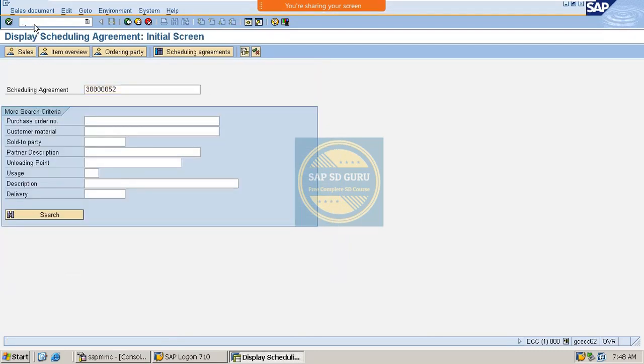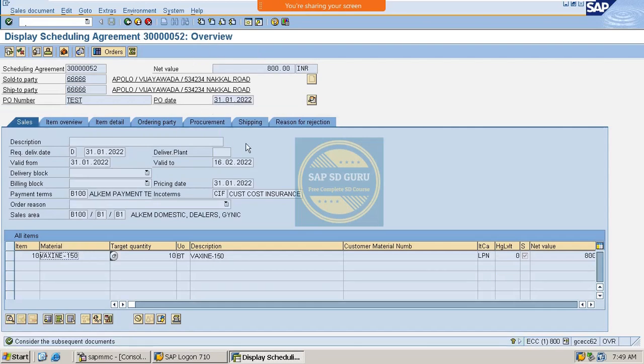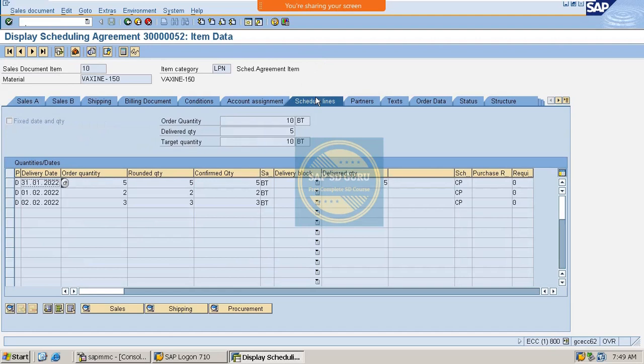see, this is the agreement, right? And if we go back here and see, here the first quantity got delivered, right? And which happened on 31st. And on 1st February 2022, again 2 quantity is going to be delivered to the customer.